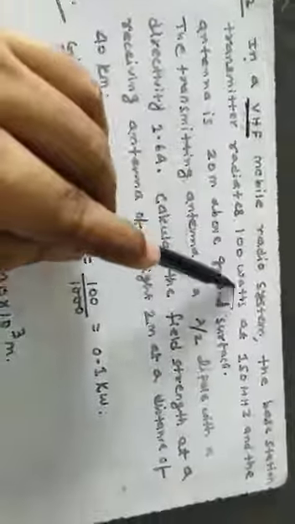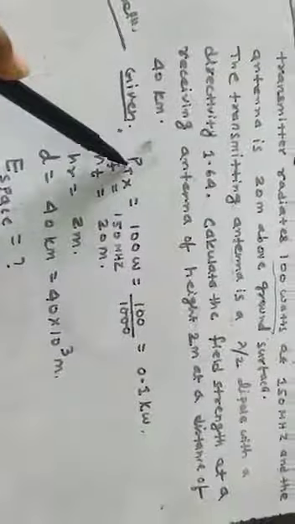Second point is that the base station transmitter radiates 100 watt. That means transmitter power is given as 100 watt. So I have noted down PTX, the transmitter power, is 100 watt. Now we have to convert the 100 watt into kilowatt, because in my useful expression of E naught it is in kilowatt. So divide by 1000, and this will give you 0.1 kilowatt. At 150 megahertz means the frequency is given as 150 megahertz, so I have written here frequency 150 megahertz.